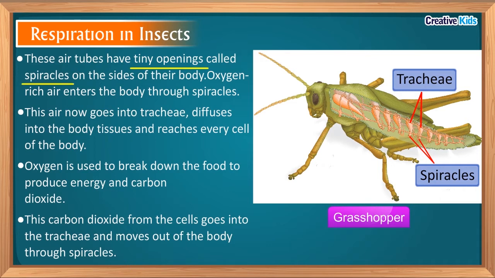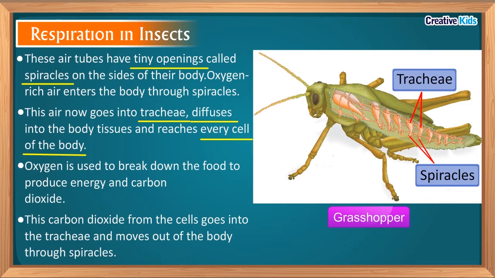So, how do insects breathe? The spiracles in insects are similar to our nostrils. That means oxygen-rich air enters the body of the insects through these spiracles. Air enters these thin tubes called tracheae. Air enters each and every cell of the body through tracheae because tracheae is present in all the parts of their body. This occurs through diffusion.